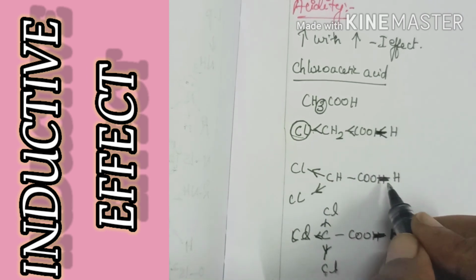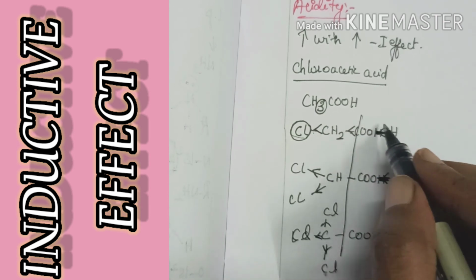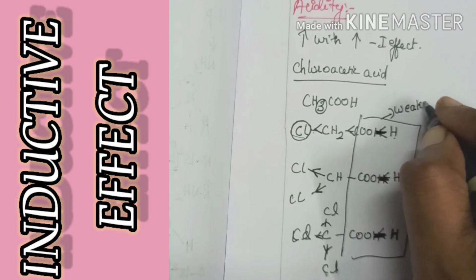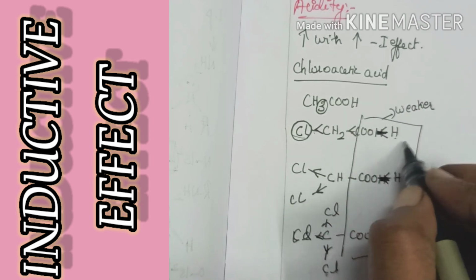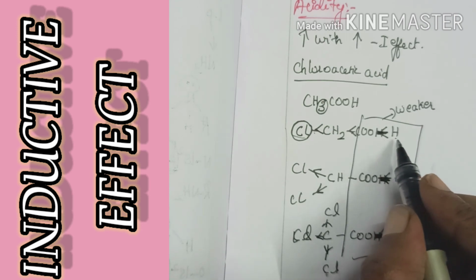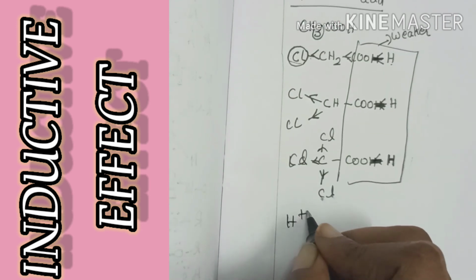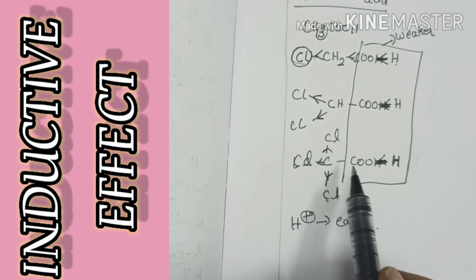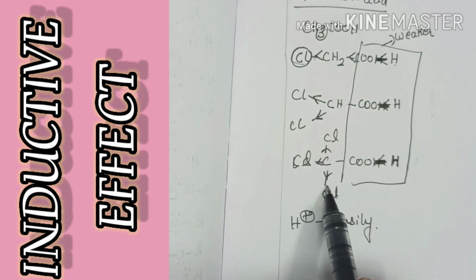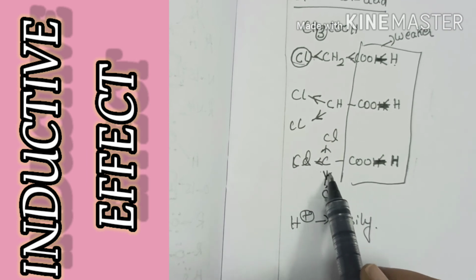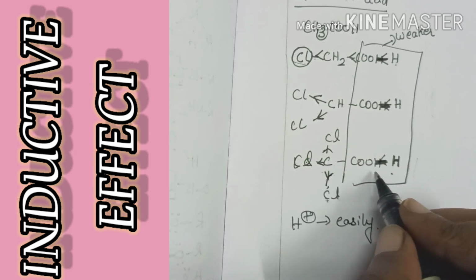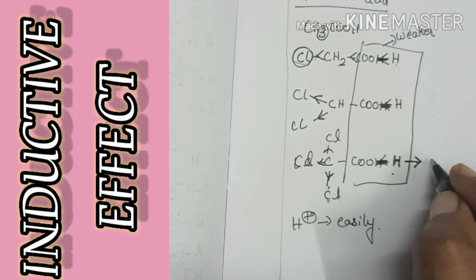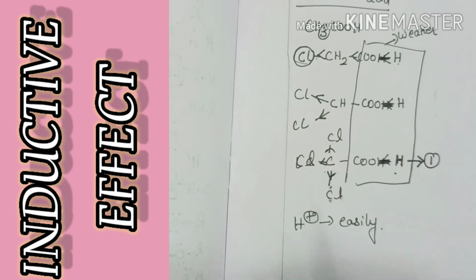If it withdraws electron, then the bond between COO minus and H will become weaker, because it withdraws the electron. If the bond becomes weaker, then H plus can be removed easily. Okay, so when you see this trichloroacetic acid, it has three electronegative groups. Hence, here the withdrawing ability will be higher, and here hydrogen can be removed very easily. So hence it will be more acidic compared to the other two.